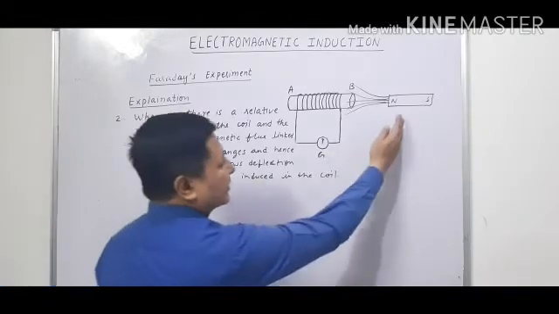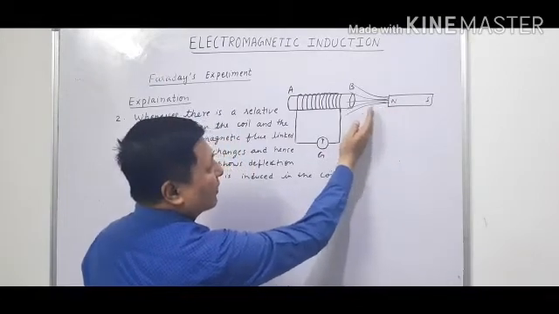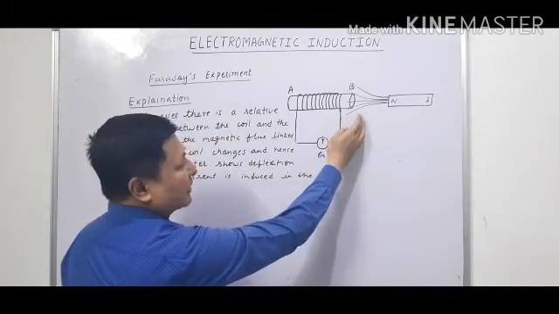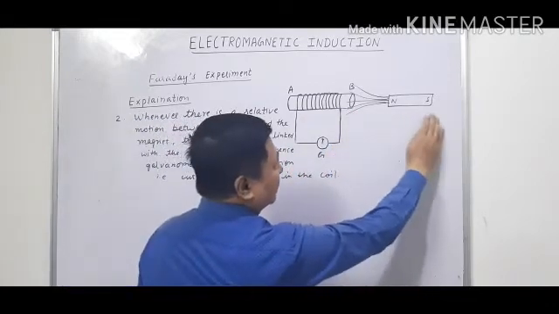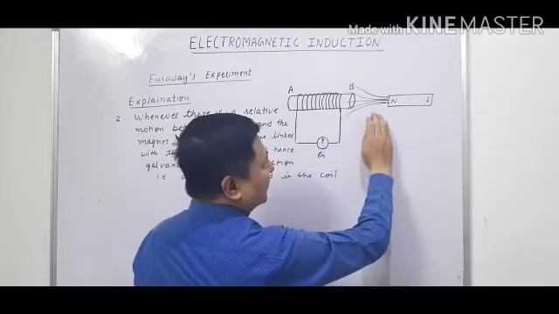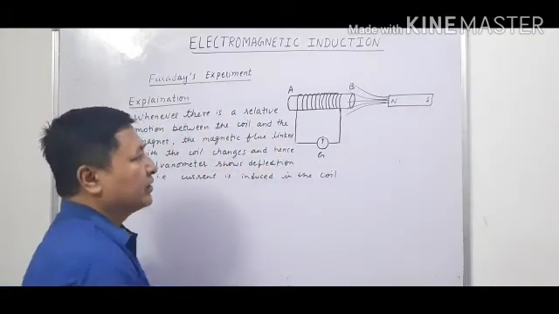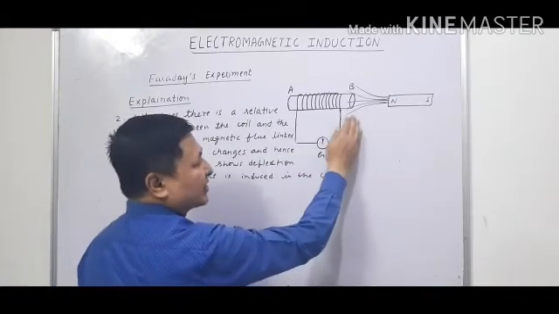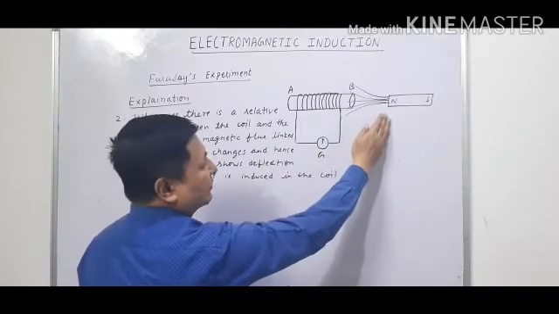Now if I bring this magnet towards the coil, then a larger number of magnetic field lines, known as magnetic flux, will cut it. And when we take it back, the magnetic field lines become lesser and lesser. So whenever there is a change in the magnetic flux, the current will be induced in the coil.